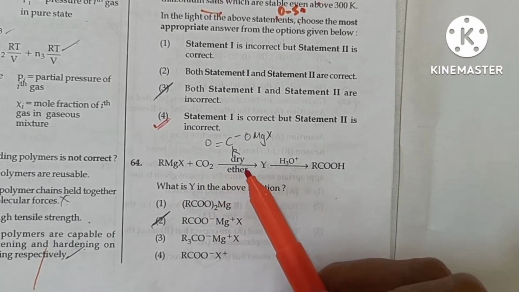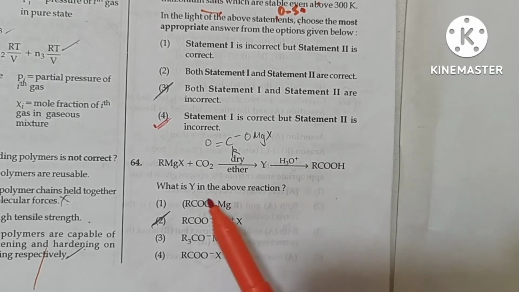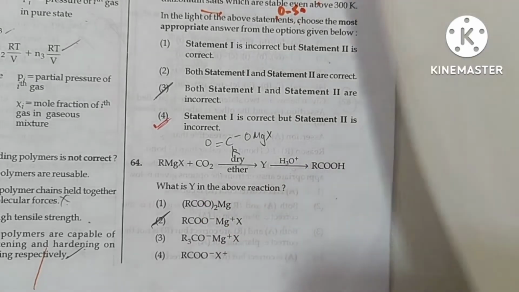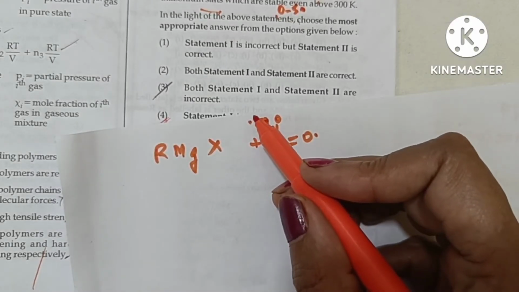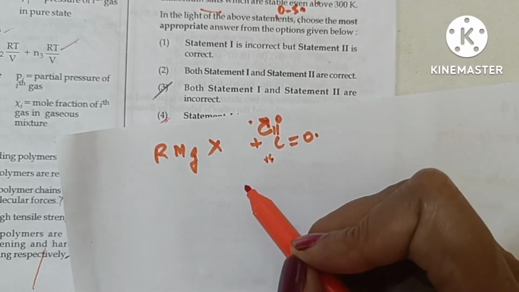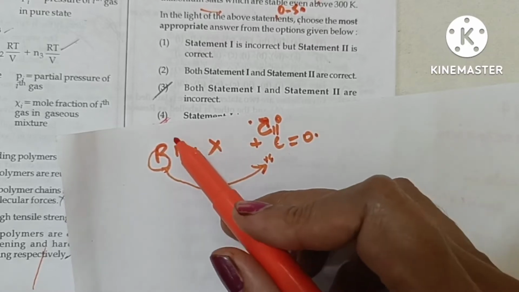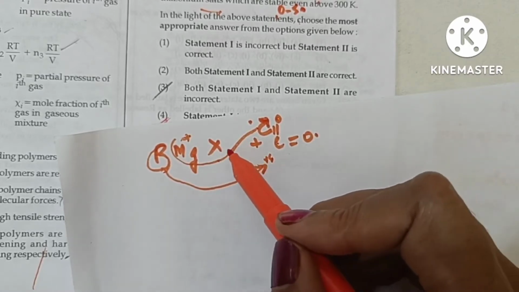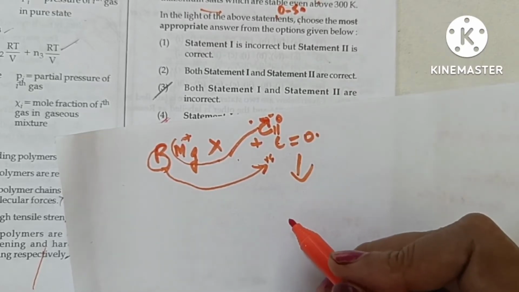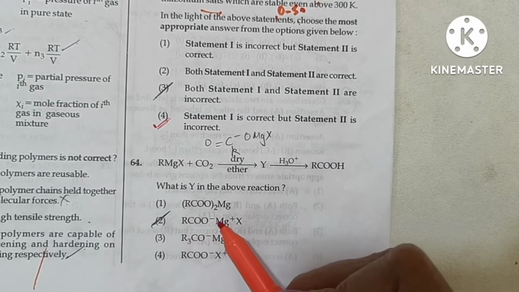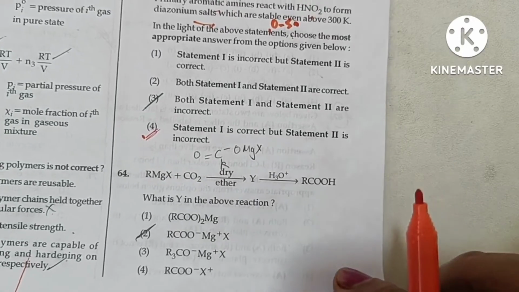RMgX plus CO2 in the presence of dry ether gives Y, which on hydrolysis forms an acid. What is Y in the above reaction? Let's move toward the more electronegative oxygen atom, so this becomes partially negatively charged. This carbon is partially positively charged. So the negative part, the alkyl group, comes to the positively charged carbon, and the positively charged magnesium halide goes to the negatively charged oxygen. As a result, the product formed is option 2, RCOO negative Mg positive X. Option 2 is the correct answer.